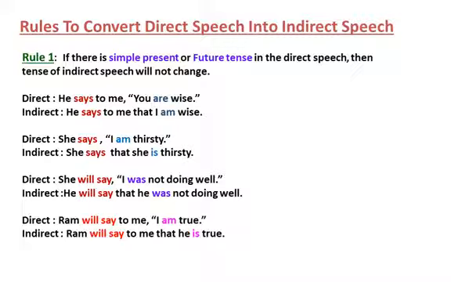Second one, same simple present. She says, "I am thirsty." In the indirect, she says that she is thirsty. You can see am and is both are present tense. Now we can see the examples of future tense. She will say, "I was not doing well." In the indirect, she will say that he was not doing well. You can see the verbs are not changed.